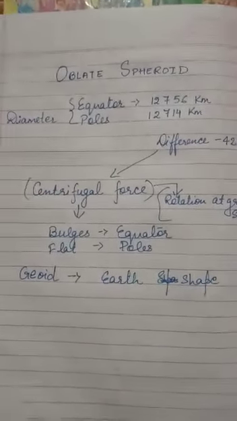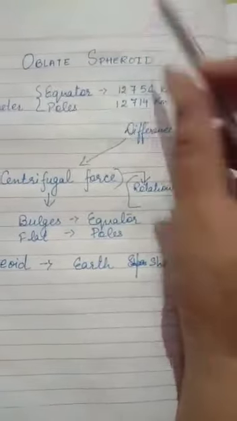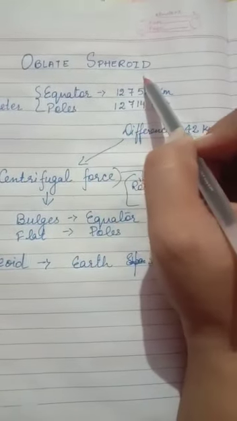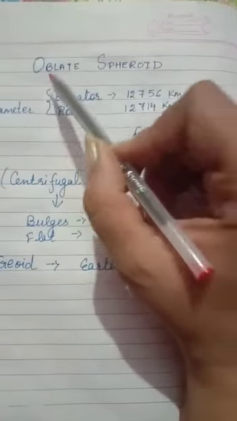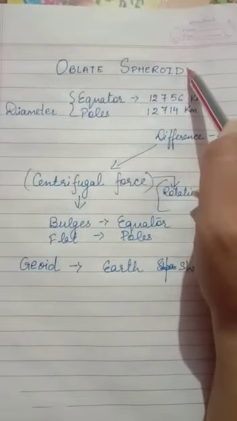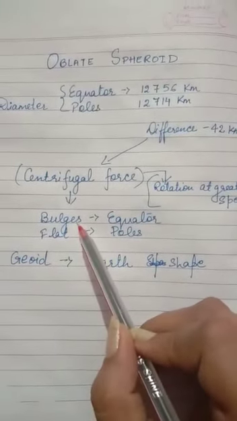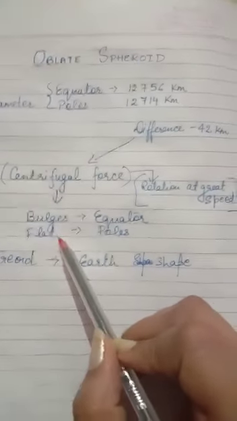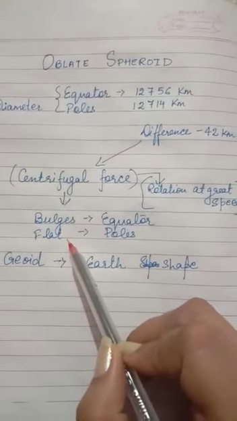Hello students. Now our next topic is oblate spheroid. As we know, the shape of the earth is not a perfect sphere. It is an oblate spheroid. That means that earth bulges at the center and it is flat near the poles.